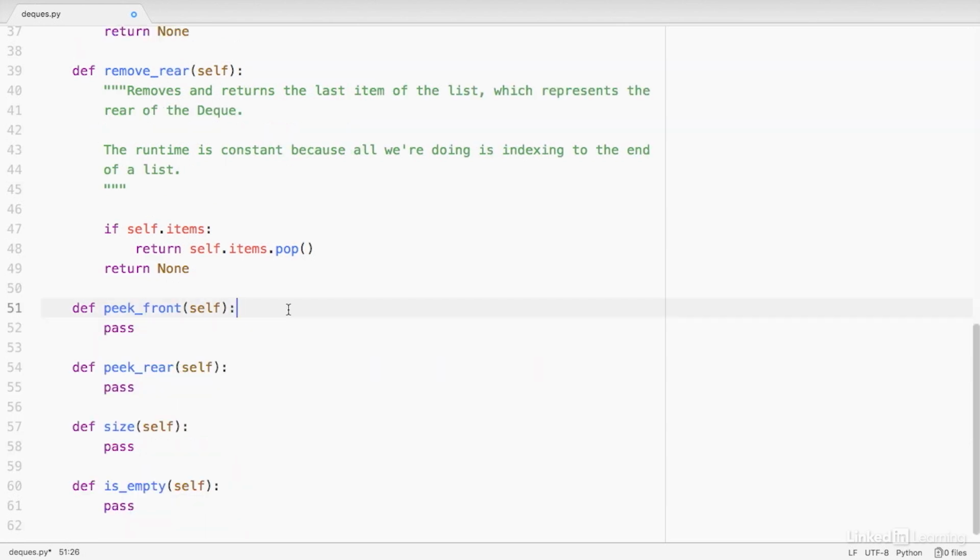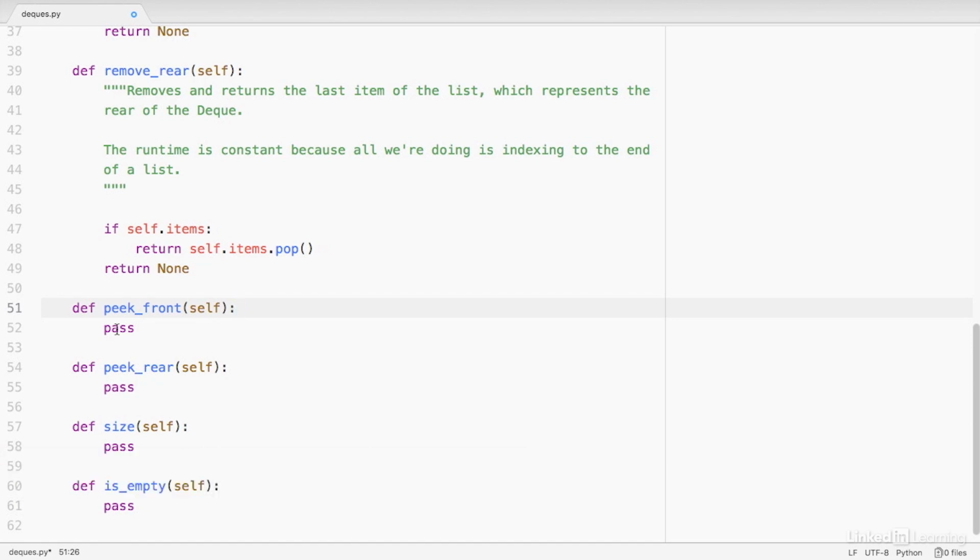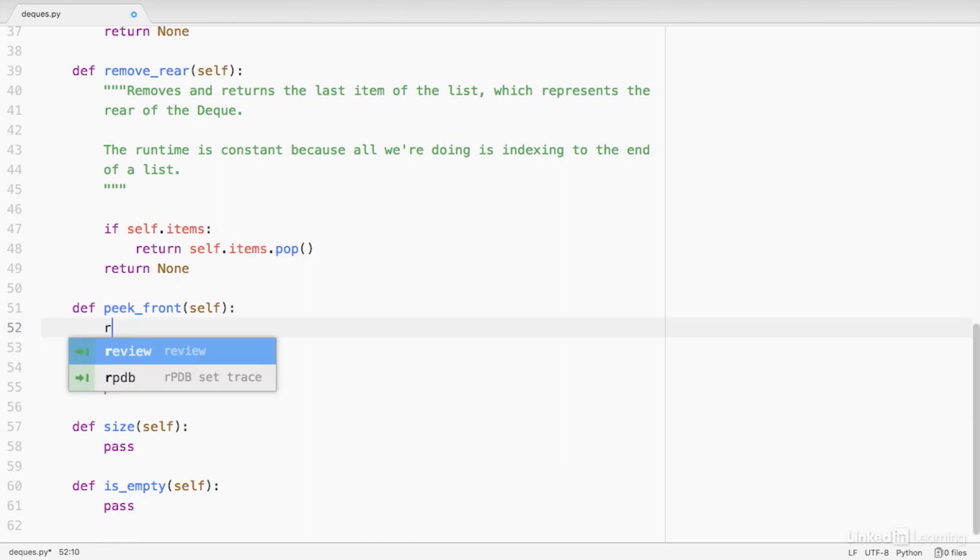Let's code out the logic for our peek front and peek rear methods. It'll be very similar to the remove front and remove rear, but instead of actually removing the items, we just want to see what they are. So to do that, we can say return self.items, and we can simply specify the index at which the item exists that we want to see. So the front of the deque, again, is represented by the left side of the list. So the leftmost item in the list is going to be at the 0th index.